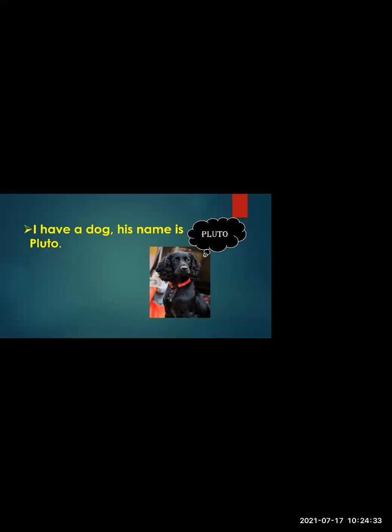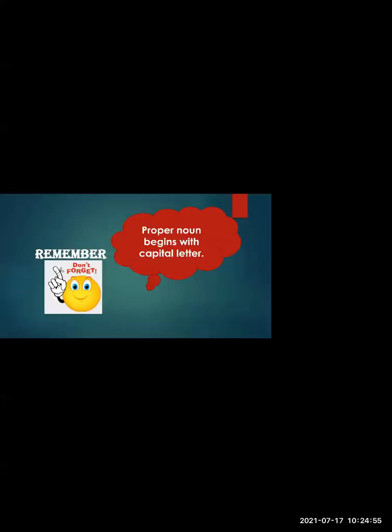Yes, because here we are specifying that the dog's name is Pluto. Now we know there are many dogs in common. But when we give it a specific name, when we are referring to a specific person or an animal, it is a proper noun. So here the proper noun is Pluto. This is the first type of noun. And you must always remember that a proper noun always begins with a capital letter.